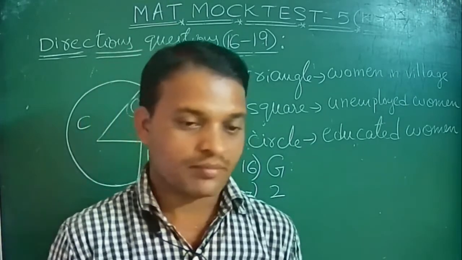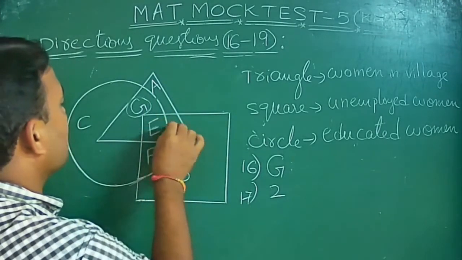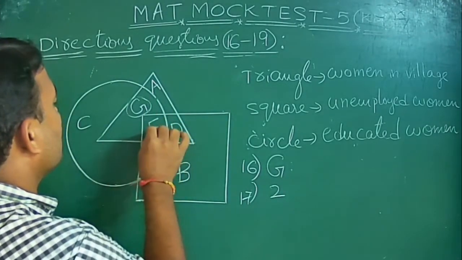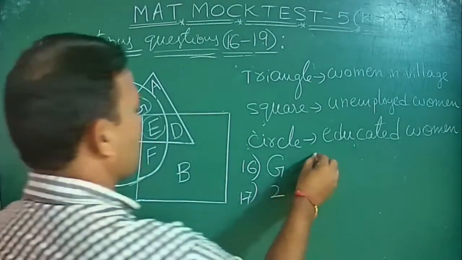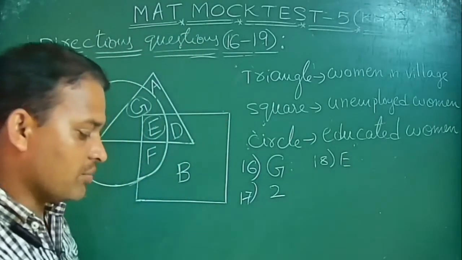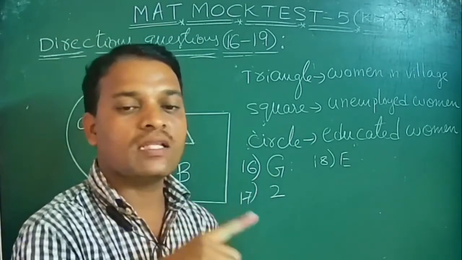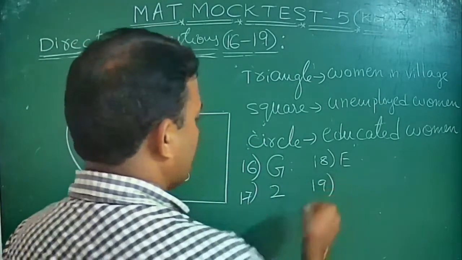So these three are related here. What is there? It is nothing but E. So the 18th one's option is E. What is given? Educated unemployed woman in a village means all three intersection part, which is nothing but E. So that is the 18th one.